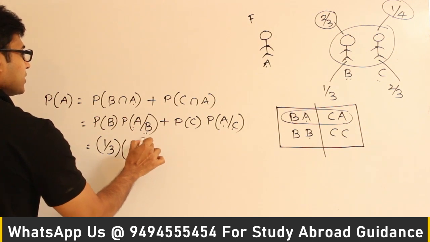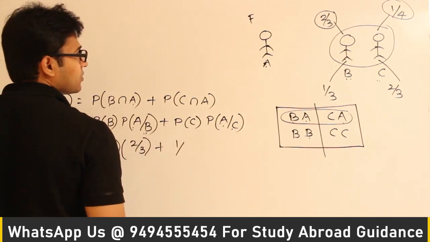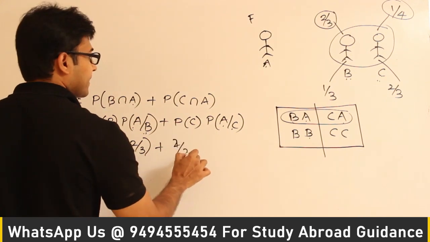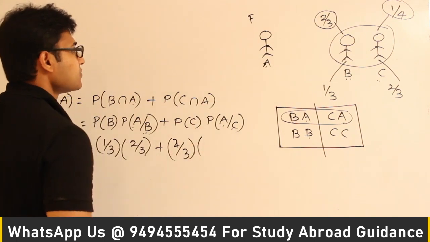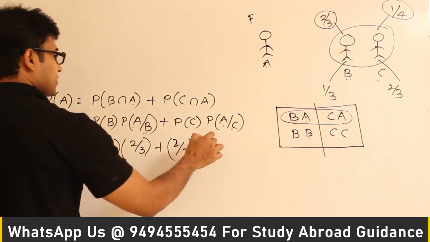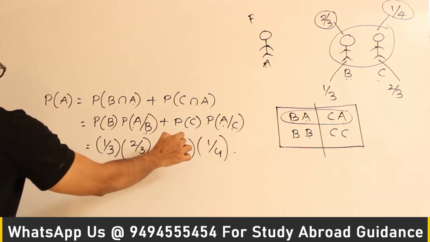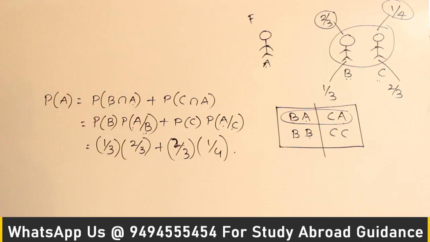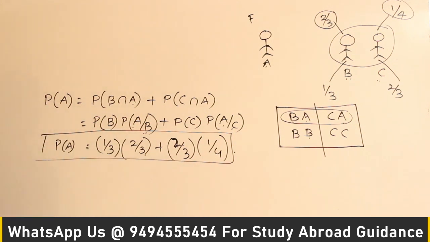So which means 2 by 3 plus probability that C has won, which is equal to how much? 2 by 3 into probability that A will win given that C has won, which means A will be fighting with C. In case if A fights with C, I told you that he wins with the probability 1 by 4. So this is the total probability that A will win. Got it? Probability that A will win is this. Again we have used the total probability theorem here.